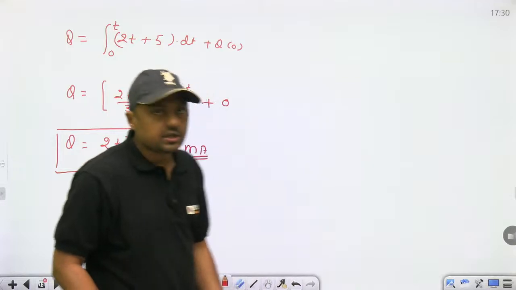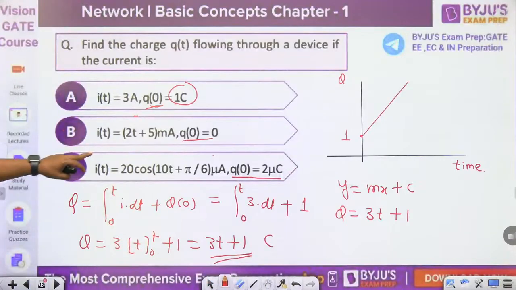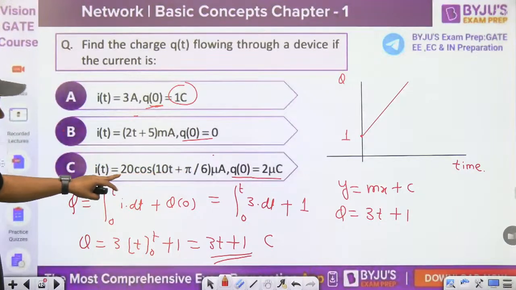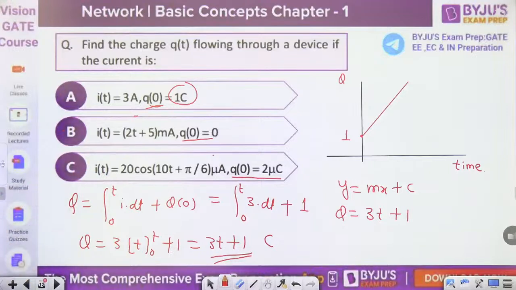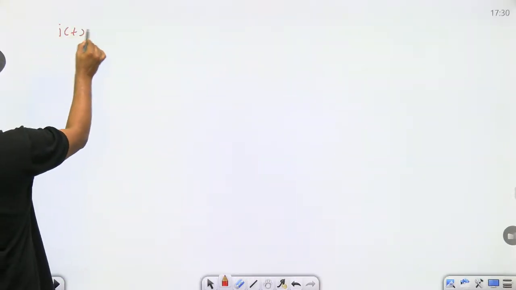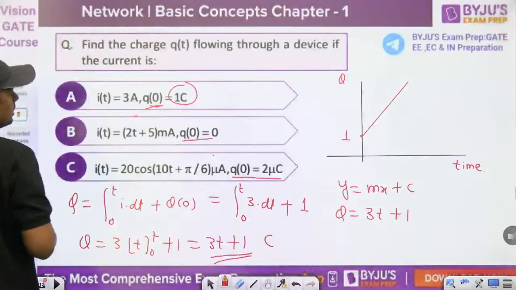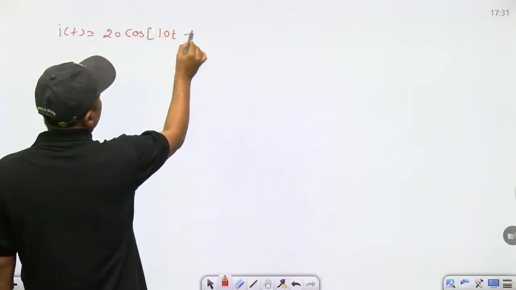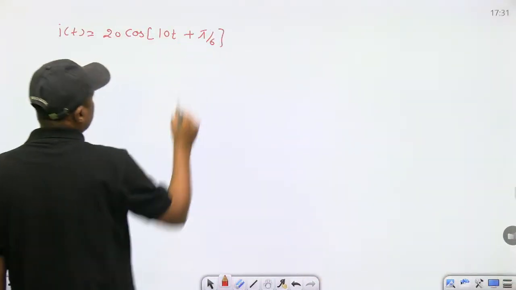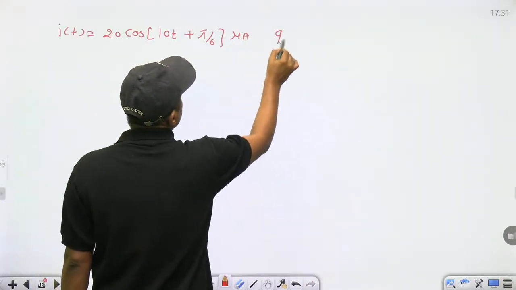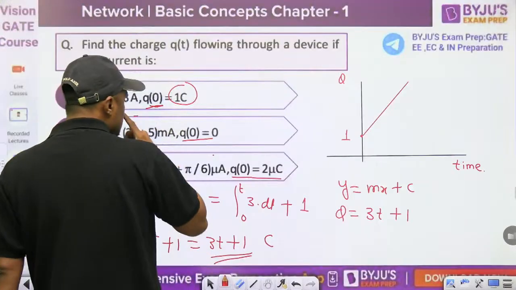Then the third one, very simple integration: 20 cos of 10t plus pi by 6. Please find this value. Everyone try to solve this question. Pi by 6 means 30 degrees, 180 divided by 6, and the current is in microampere. And what is the initial charge? It is given as 2 microcoulomb.